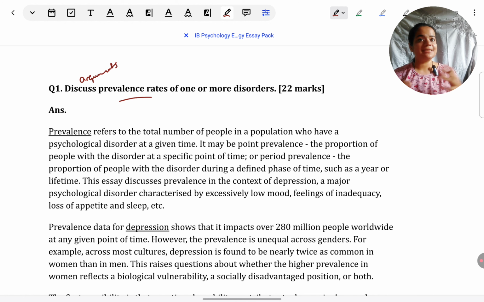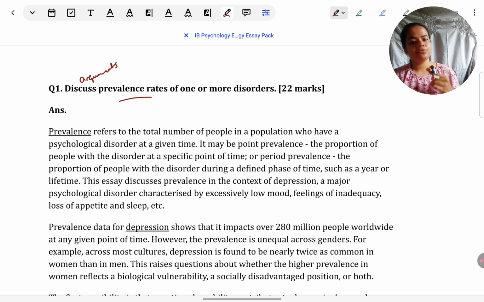So see, there are so many lines or viewpoints of thinking about this issue. When it comes to prevalence rates, there are so many different things that you can think about in relation to prevalence rates. Those things that you can think about are called arguments. The points that you can make about prevalence rates are known as arguments. In one essay, you cannot cover everything relating to prevalence rates, right? Of course, there's too much that relates to it.